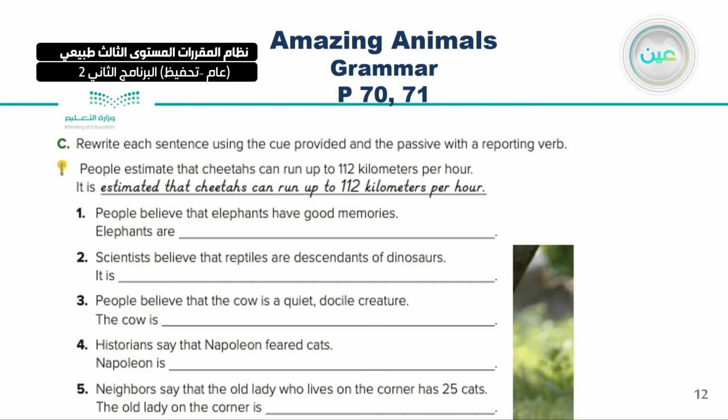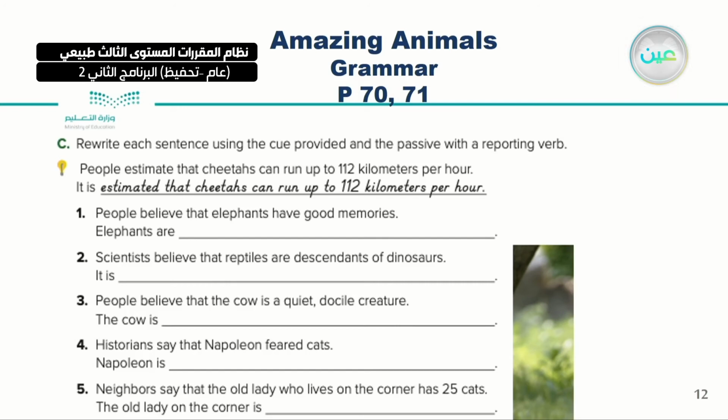What happened here? I used the object. Then I reported what people estimated here. It is estimated that cheetahs can run up to 112 kilometers per hour. Then let's do 1 up to 5 together.